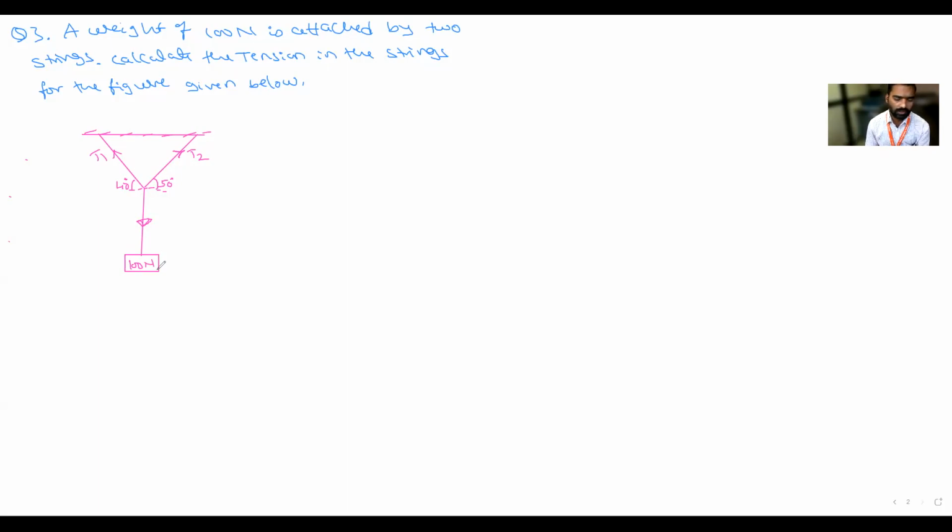Tell me the answer, T1 and T2. First, draw the free body diagram.